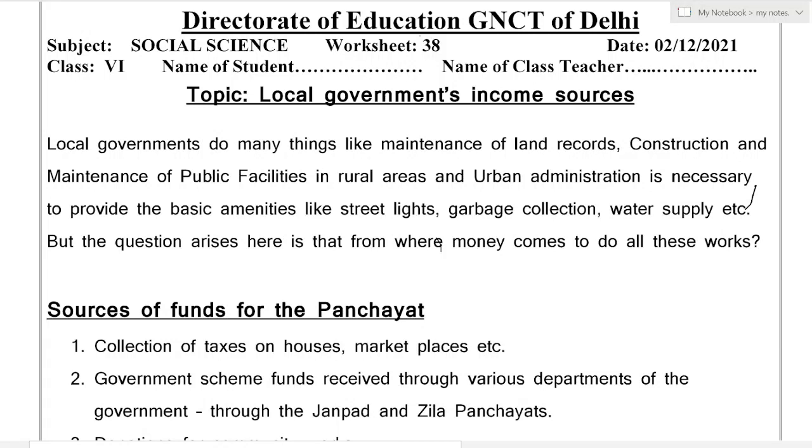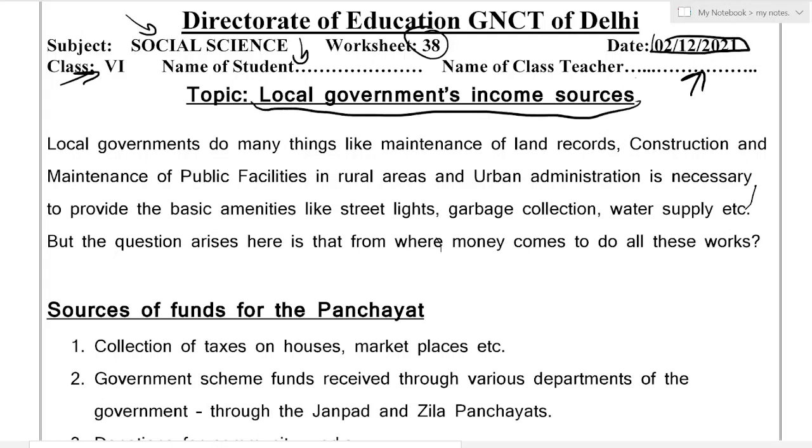In this video, we are going to solve worksheet 38 of subject Social Science. It is for class 6. Here you need to write your name and here your class teacher's name. Today's date is 2 December 2021. We will study about the topic local government's income sources.